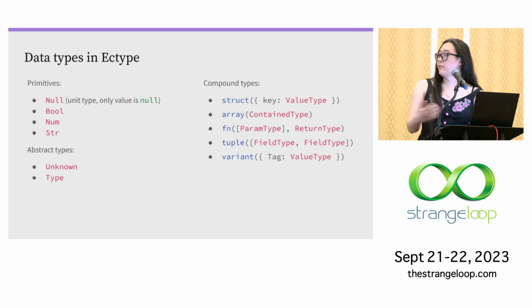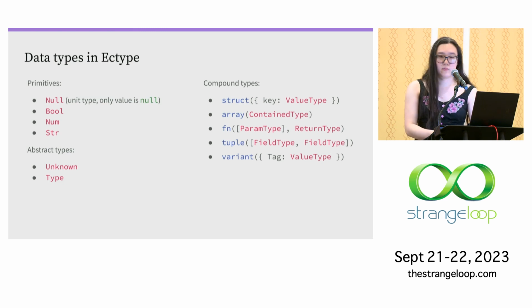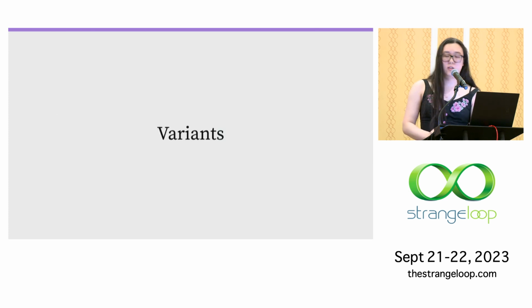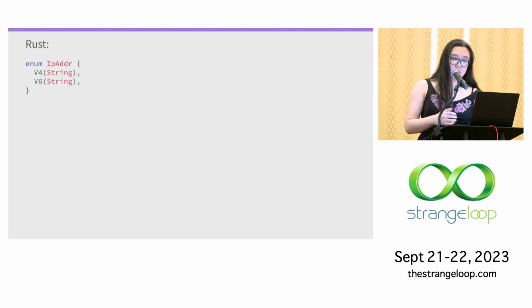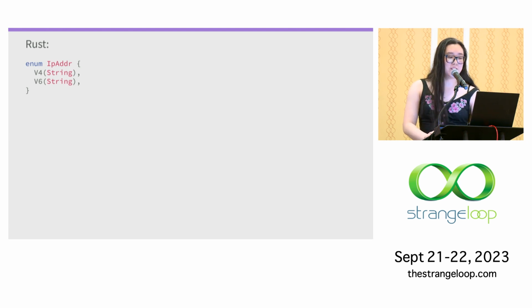So we have struct, which you saw earlier. We also have array, function, and tuple, which is backed by an array. And then we have variants. I want to talk a little bit more about variants because they're quite important to Ectype. Variants are an implementation of sum types based on Rust enums. And if you're not familiar with sum types, here is a criminally short explanation of how they work.